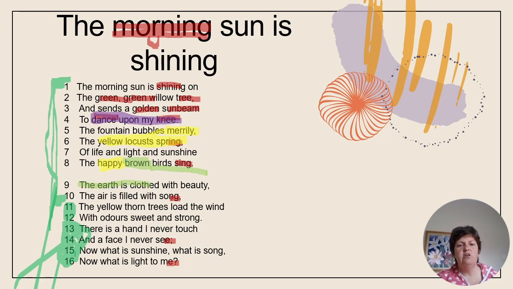The earth is clothed with beauty. Now look at the word clothed. Firstly, it definitely shows that there's personification. The earth can't really wear clothes, and it means that the earth is putting on something beautiful. And of course, guys, our clothes can be used to disguise an uglier internal reality. So that word clothes can be quite significant when we get back to the entire message of the poem. Because even though the morning looks beautiful right now and it's decorating the earth, there can be something more troublesome lying beneath for the speaker.